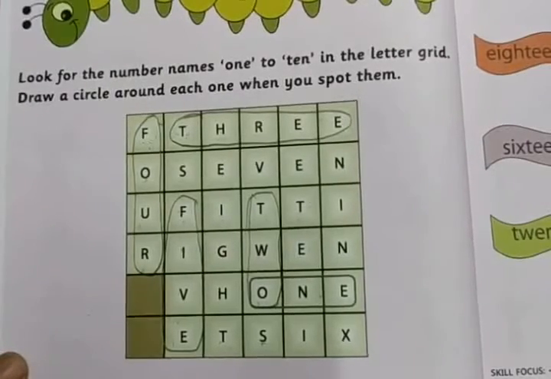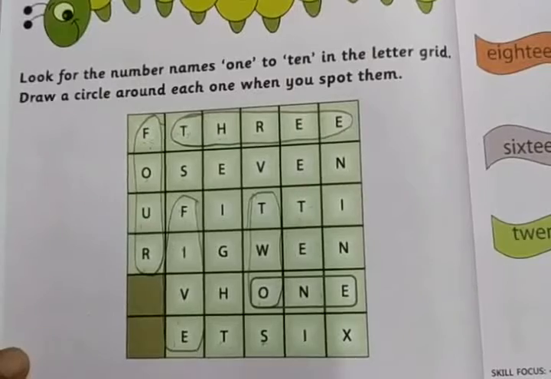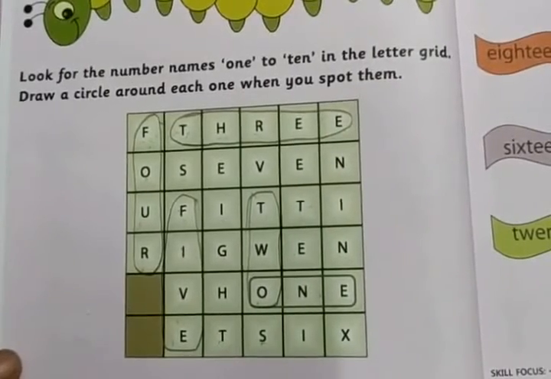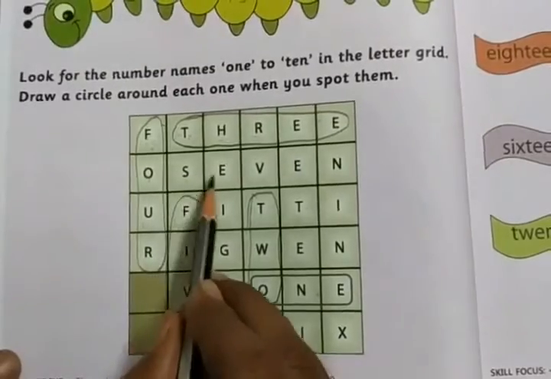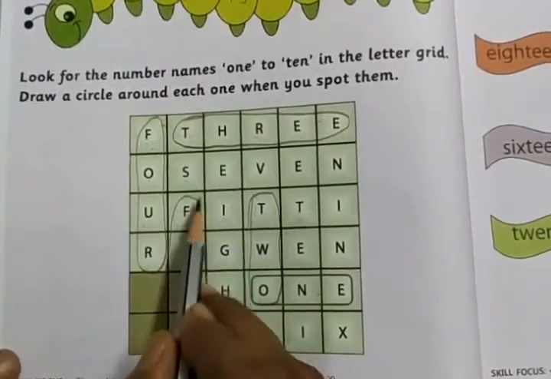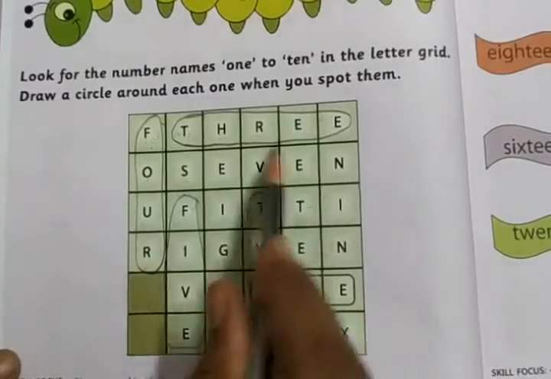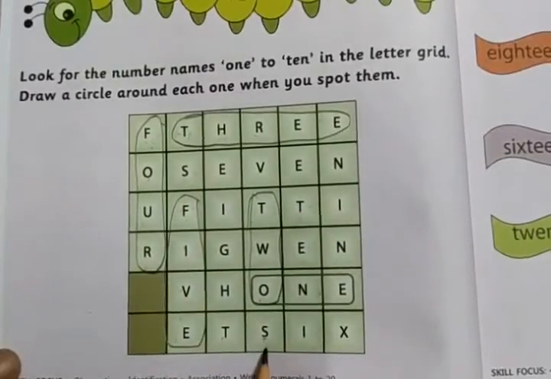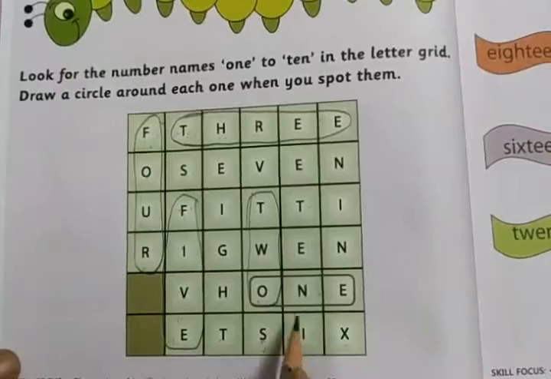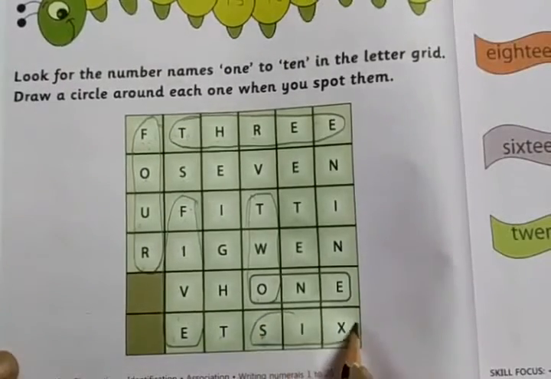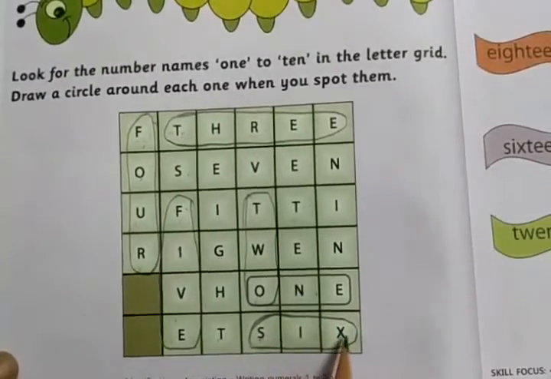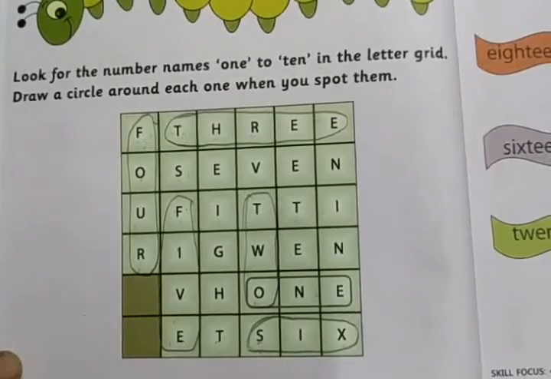Next number is 6. What is the spelling of 6? S-I-X. First you need to spot the S. S-E-V, no. S-F, no. Next is, here is the S. S-I-X. 6. S-I-X.